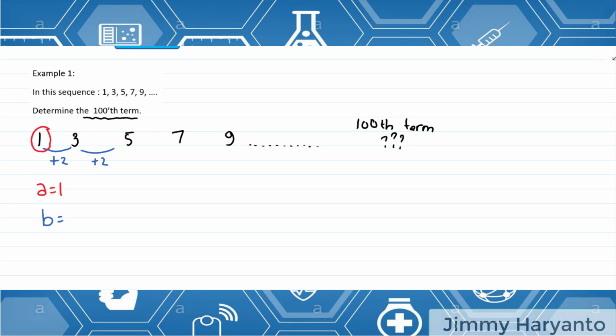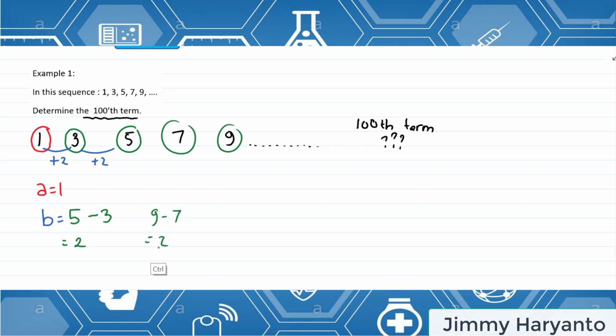But if you cannot find the difference easily, you can use the formula. The formula for B is the difference between two adjacent terms. So 5 minus 3 equals 2. Or if you don't want to use 5 minus 3, you can use 9 and 7 maybe. 9 minus 7 equals 2 is also the same.